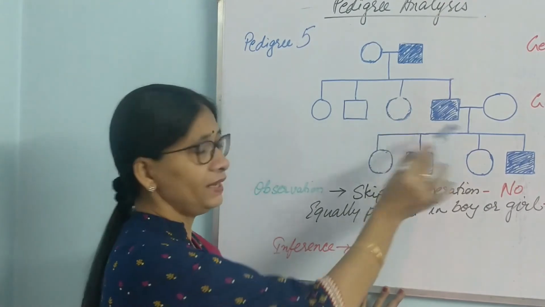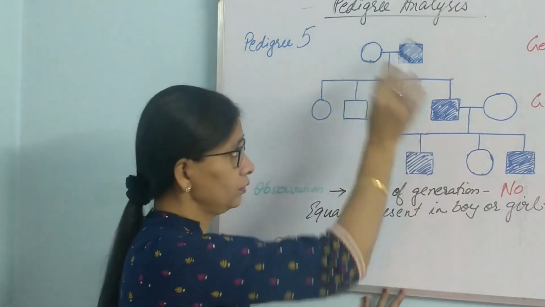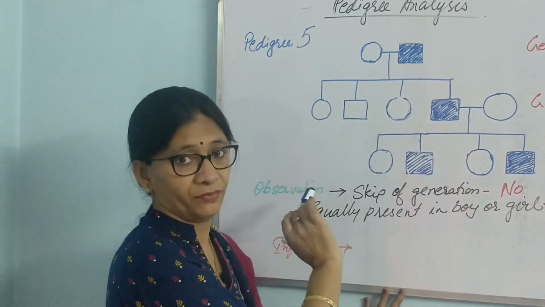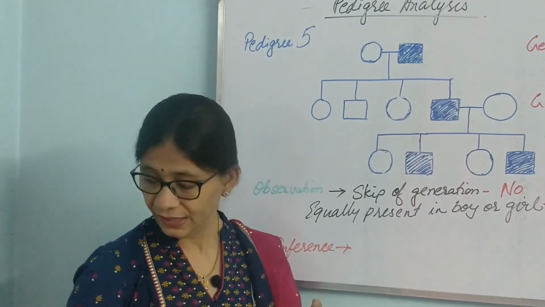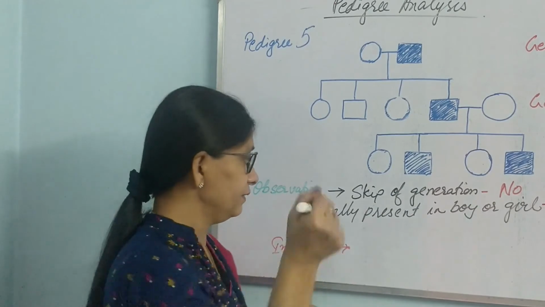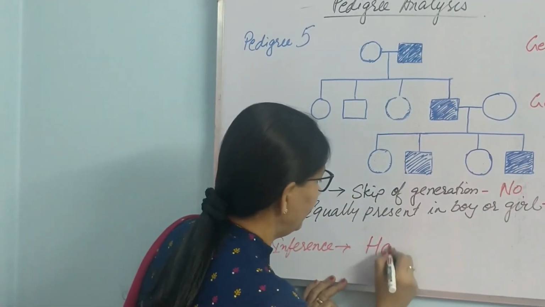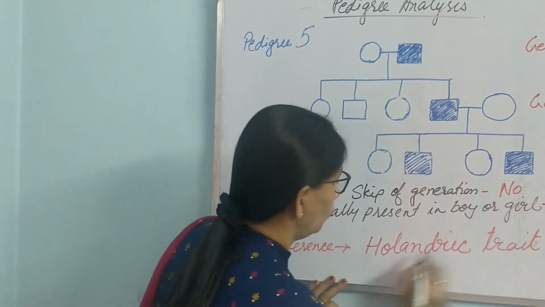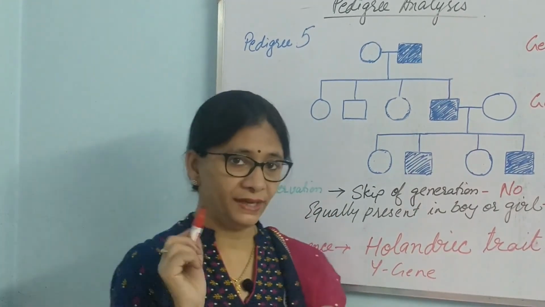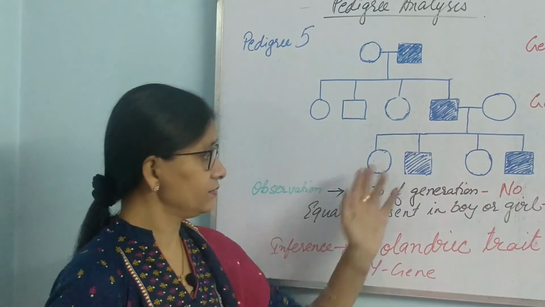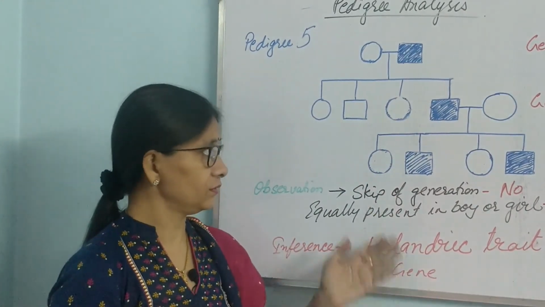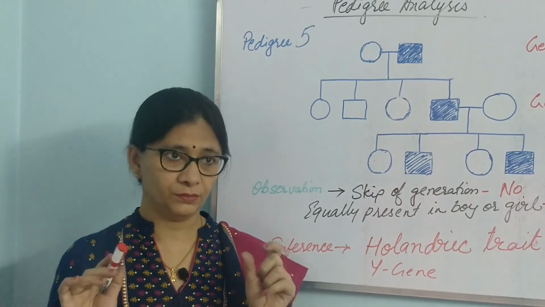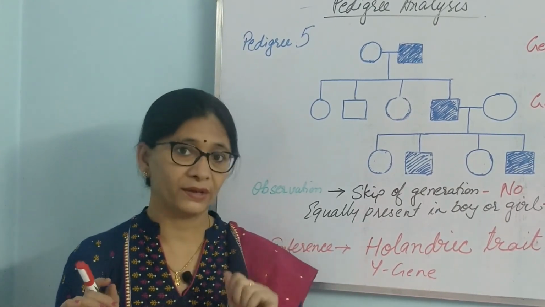Is it present equally in boy or girl? No. Clearly we can see that none of the girls are affected, only the boys are affected. So, it's a very simple deduction that this is present in holandric gene. That means present only in case of Y gene. It is present only in Y gene. So, this is Y gene carried disease. The gene for this disease is present in Y chromosome.